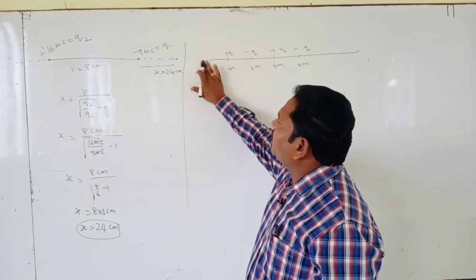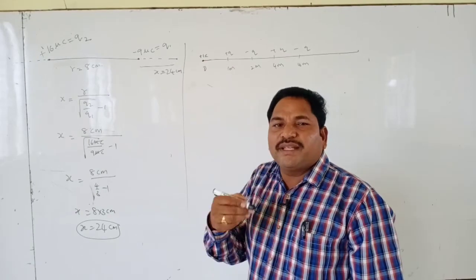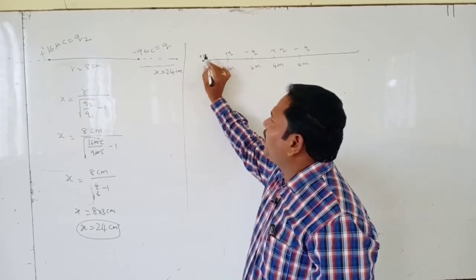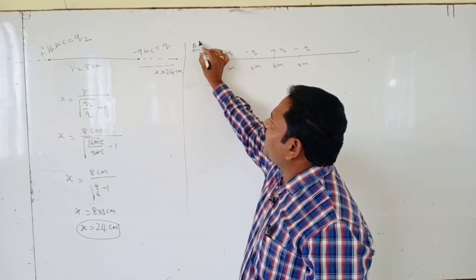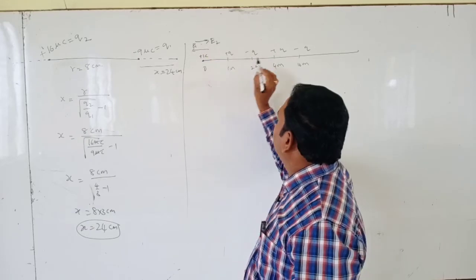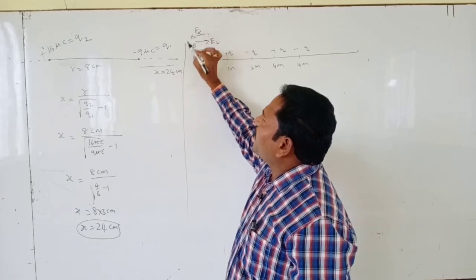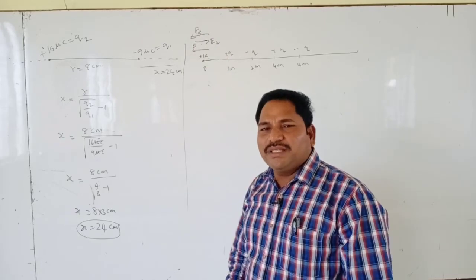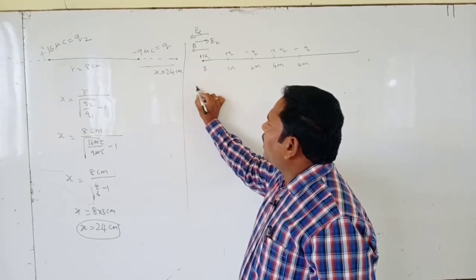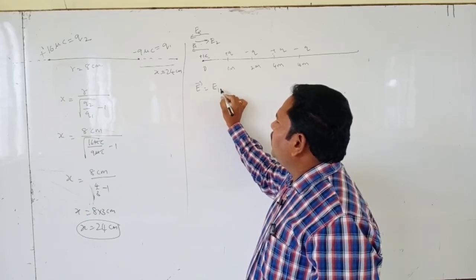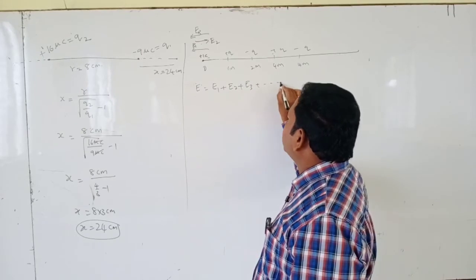In order to find the intensity at the origin, we place a 1 coulomb unit positive test charge. Plus plus repel, so E1 is in this direction. Minus plus attract, so E2 is in this direction. Plus plus again repel, in this direction, like that. So what is the net electric field? By using the superposition concept, the resultant electric field equals E1 plus E2 plus E3 and so on.